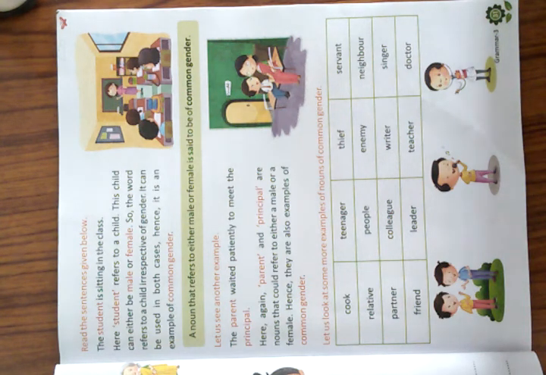So this student refers to a child, and this child can be either male or female. So the word refers to a child irrespective of gender. That doesn't mean the exact gender. So that means it can be used for both female and male.